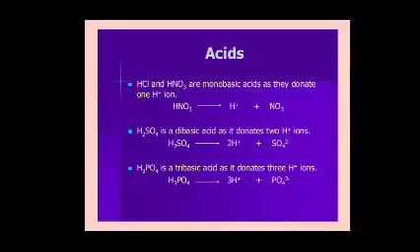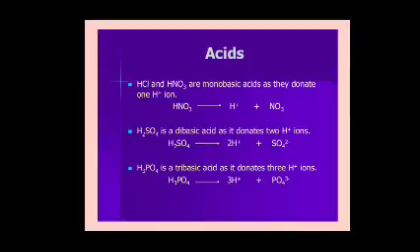H3PO4 is a tribasic acid and it donates 3 H plus ions. H3PO4 gives 3 H plus and PO4 minus 3.